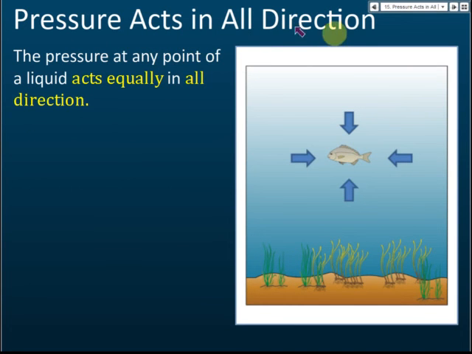Pressure acts in all directions. The pressure at any point of a liquid acts equally in all directions. So the pressure acts on the left hand side, the right hand side, on top and below. The pressure is always the same at the same point. So pressure to the left, pressure to the right, pressure on top, and pressure below are all the same at the same level.